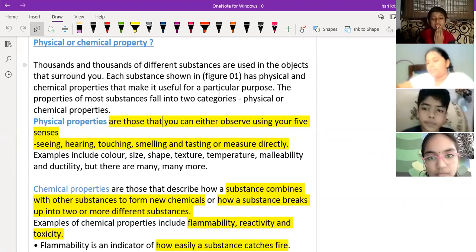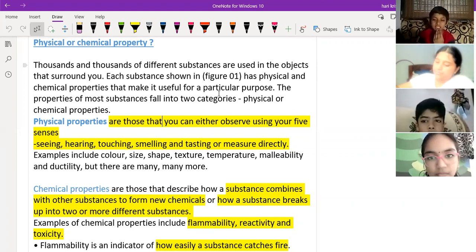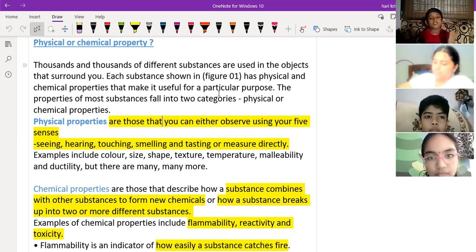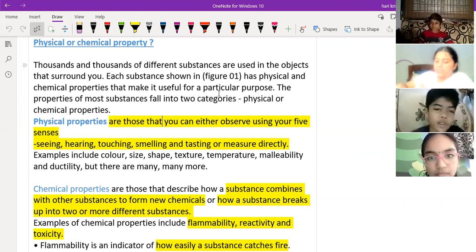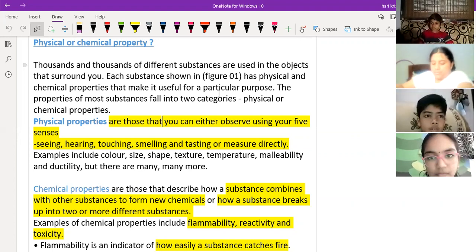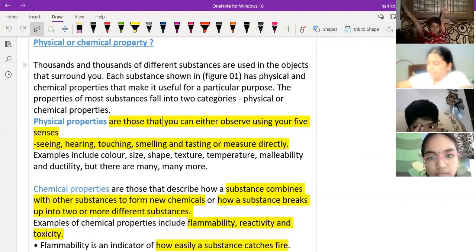Sir, it's changing in texture and size, right, sir? So is what is happening a physical change or a chemical change? Sir, physical change. Again, you take the ice cube and heat it or keep it outside, and it converts to water again. Yes or no? Yes. So physical change means what?